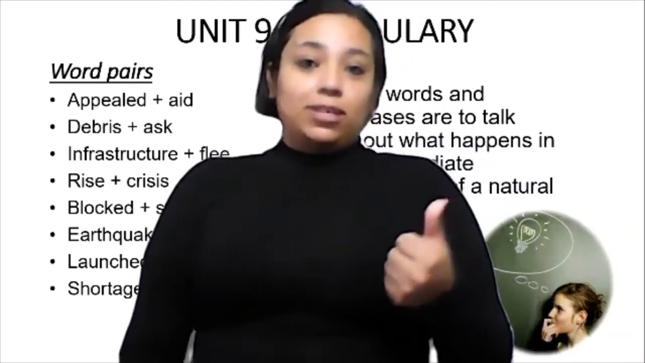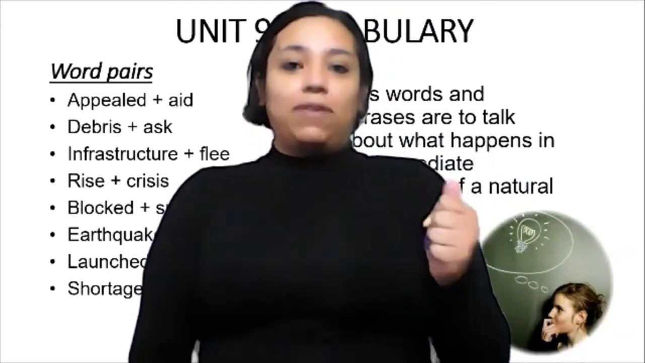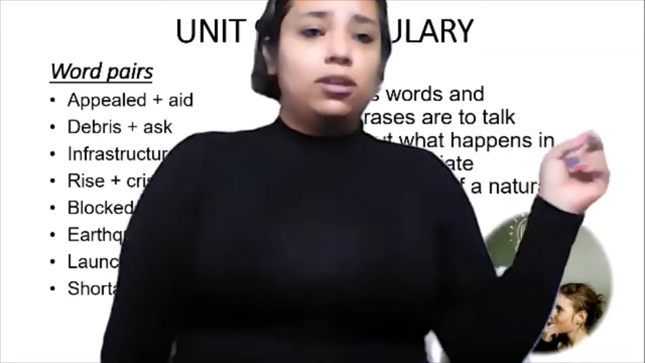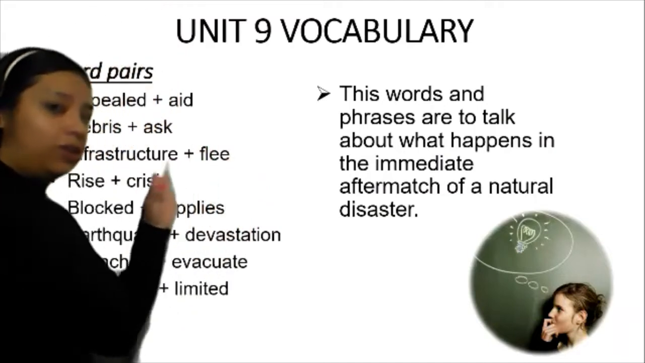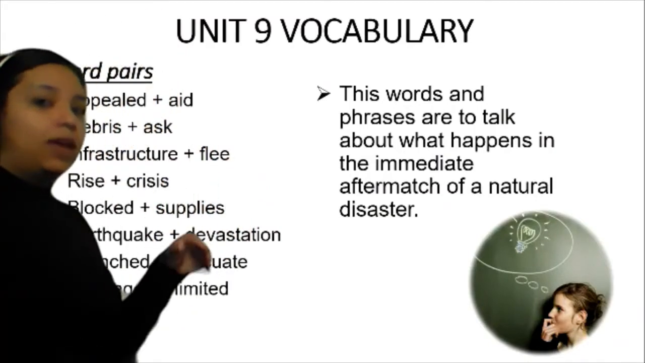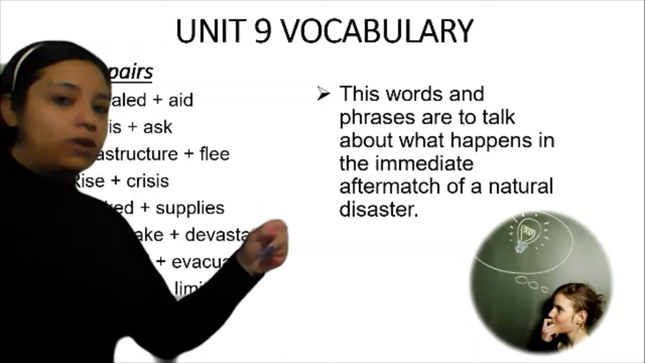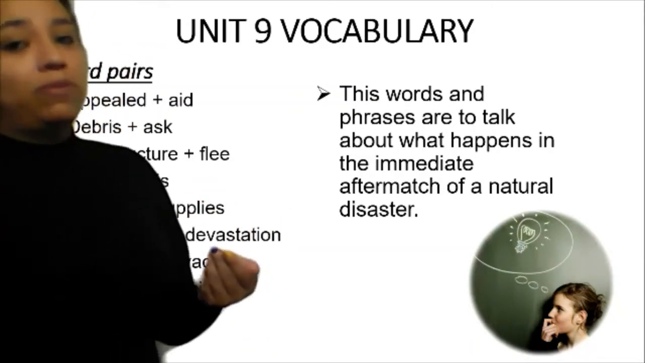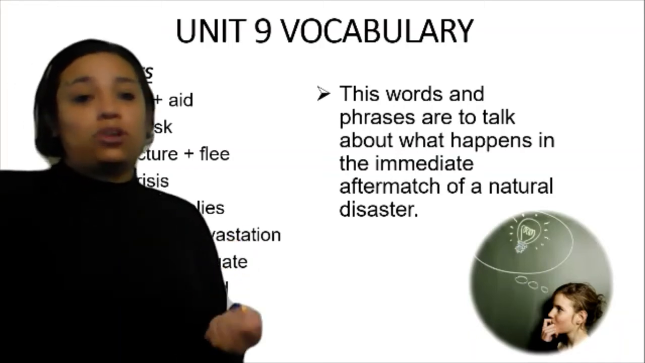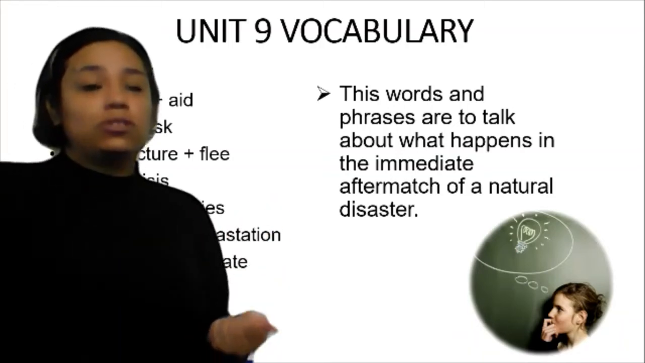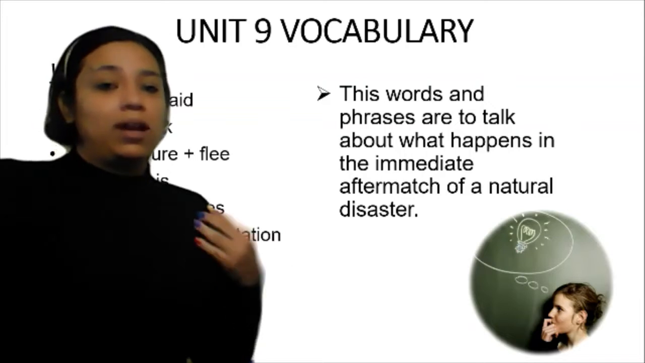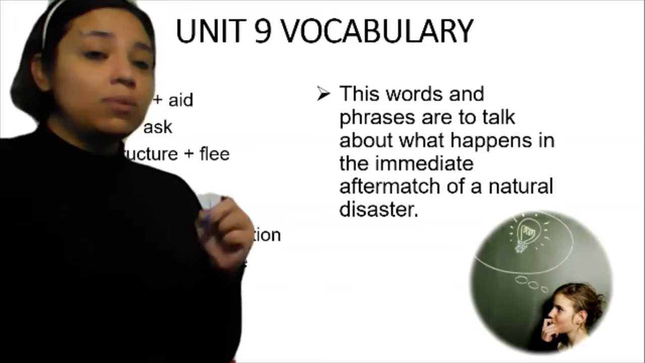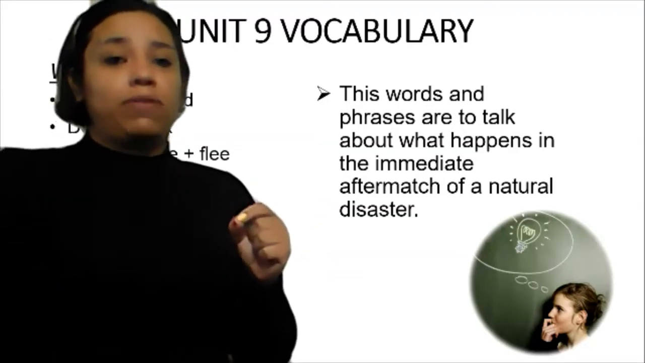Today I'm going to leave you this video because it's Unit 9 Vocabulary. You have to copy down the words that are here. Okay, word pairs, all of this. And also, these words are used to talk about what happens in the immediate aftermath of a natural disaster. Unit 9 talks about natural disasters and how we can prevent them and help others with them. So I will leave this slide, but remember you have to copy down the vocabulary.